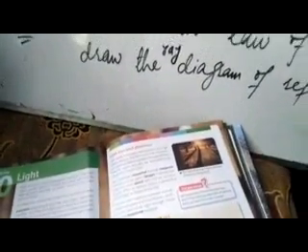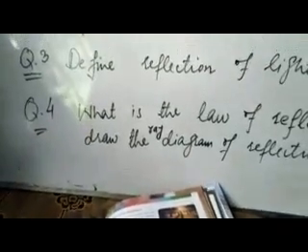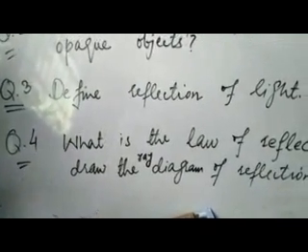Then for reflection of light, the answer will be here. Define reflection of light. You can also write the answer in your own words, that when a ray of light enters from one medium to another medium and it does not enter the second medium and bounces back into the first medium, that phenomenon is called reflection of light.